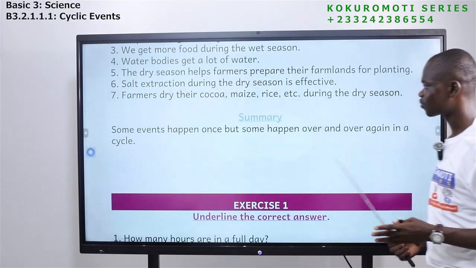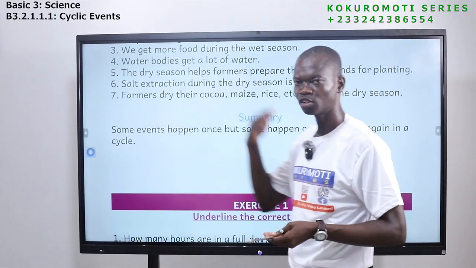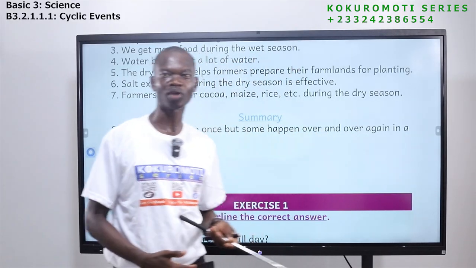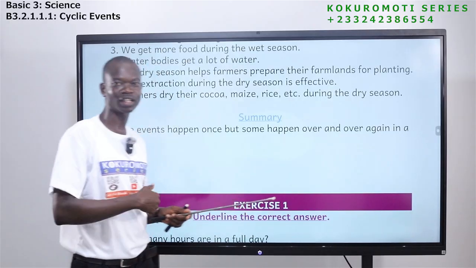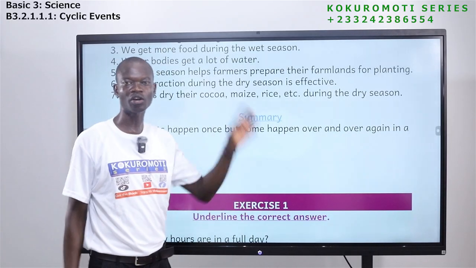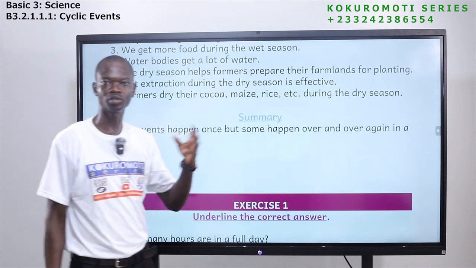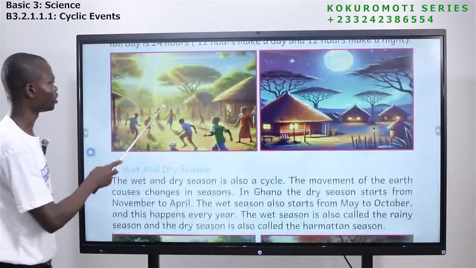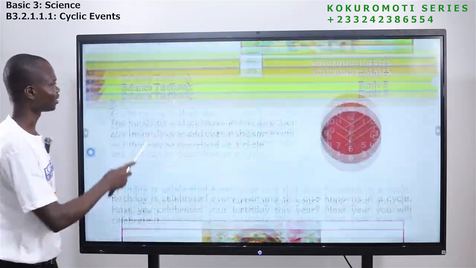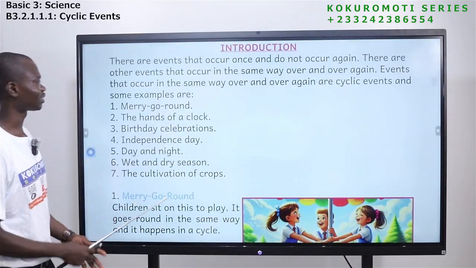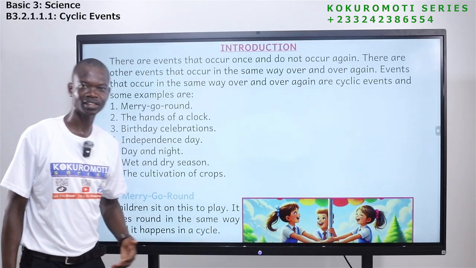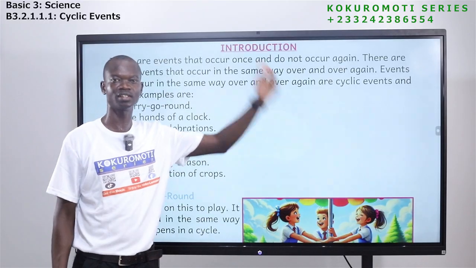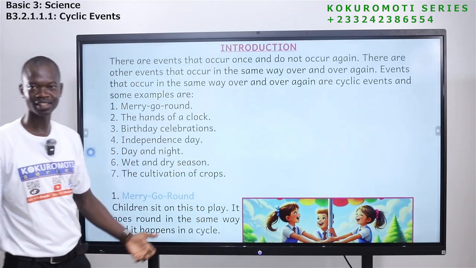So what have we learned so far? We have learned about what happens during day and night. We have learned about what happens during what? Dry season and what? Wet season. We have also looked at how the hands of the clock move, the merry-go-round. We have also looked at other things, Independence Day, birthday celebration. So these are the things that so far we have learned, that some events happen, and these events, every year we see them. The way it happens, the same way it happens the following year, and we describe these things as what?